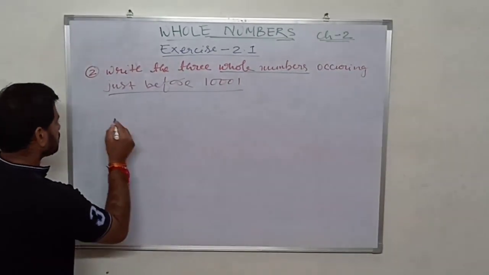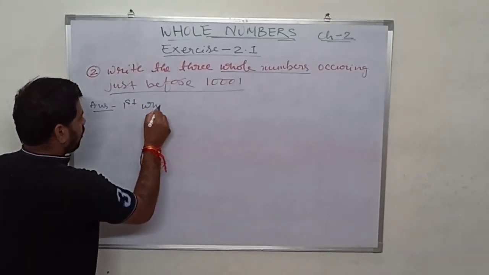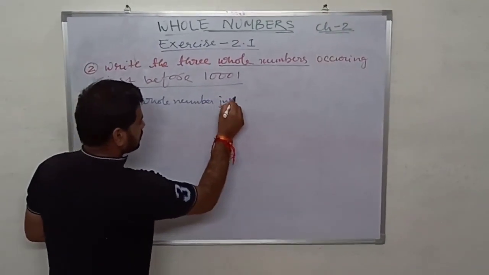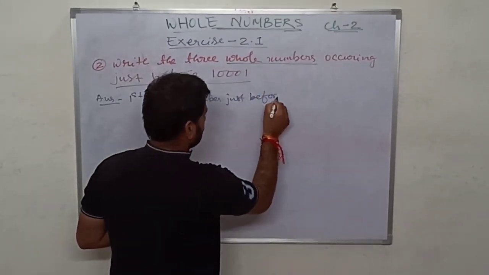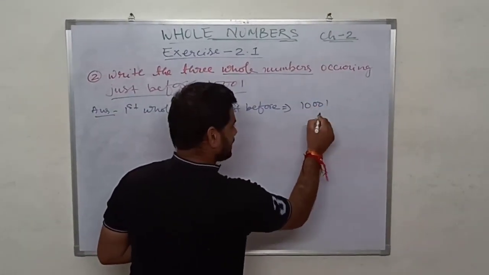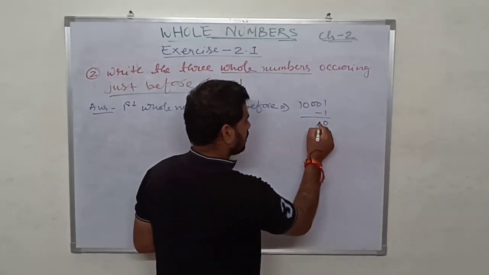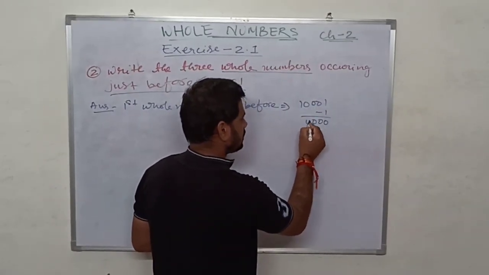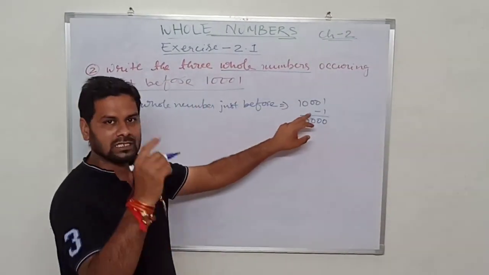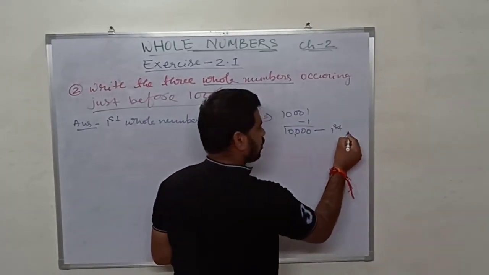So we will solve this. The first whole number just before this, that is 10,001, is, subtract 1 here. So 1 minus 1 is 0, 0, 0, 0 and 1. So we got 10,000. 10,000 is the first whole number just before 10,001.